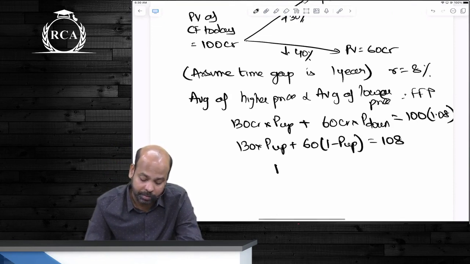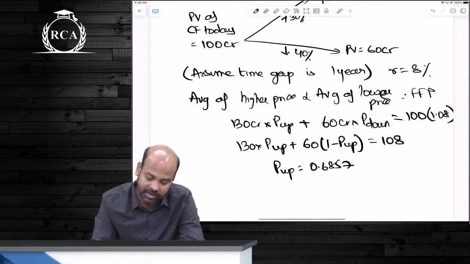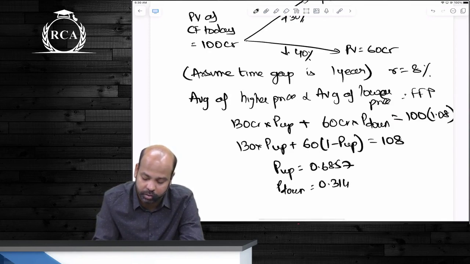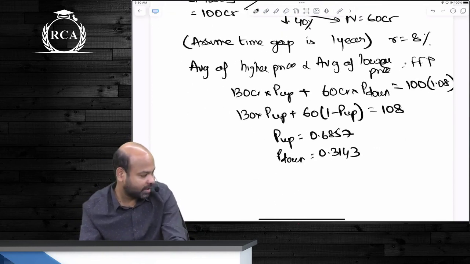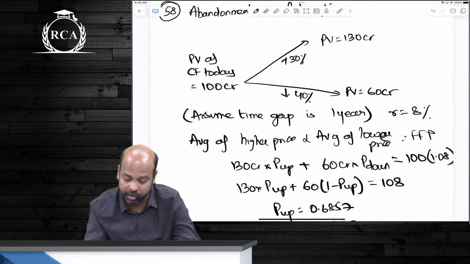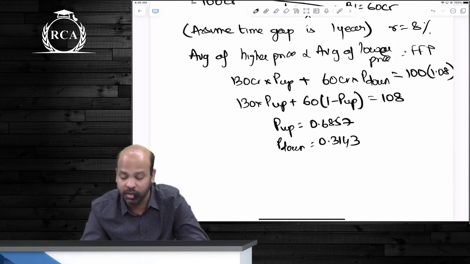How much is P up coming, beta, using this? 68.57. 0.6857, guys, 68.57%. Probability of downward movement will now be 0.3143. Probability of upside movement is 0.6857. Probability of downward movement is 0.3143. Is everyone clear till this point?